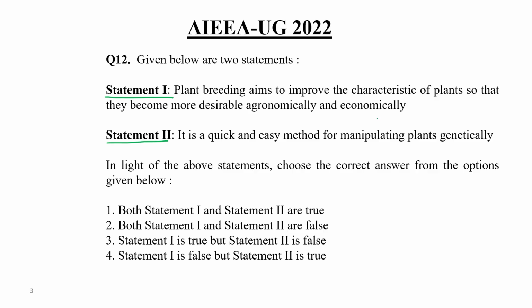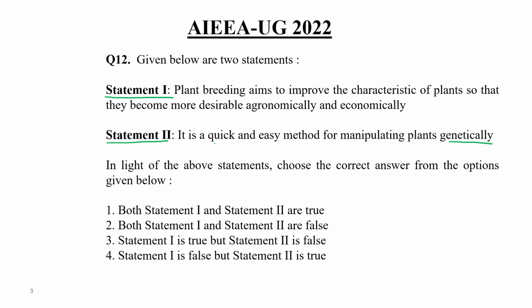Yes, this is a correct statement. Statement 2: it is a quick and easy method for manipulating plants genetically. So we have to choose whether both statements are true, both are false, one is true and the second false, or one is false and the second true.